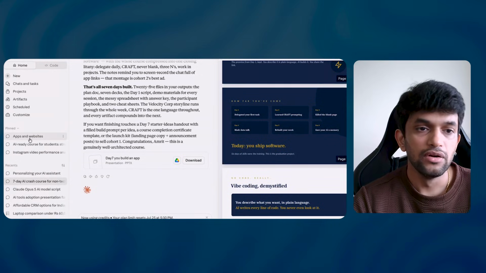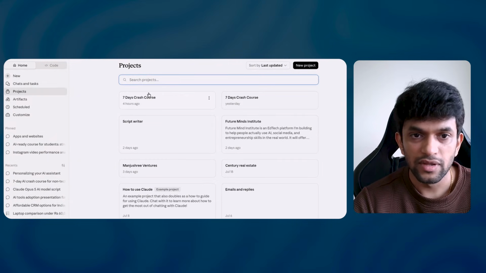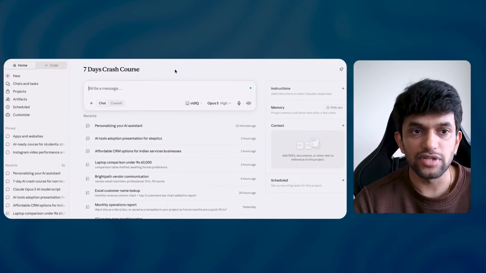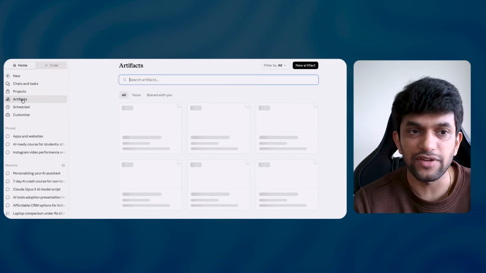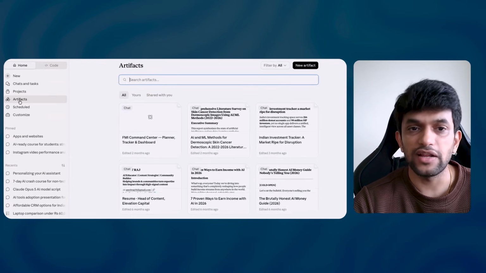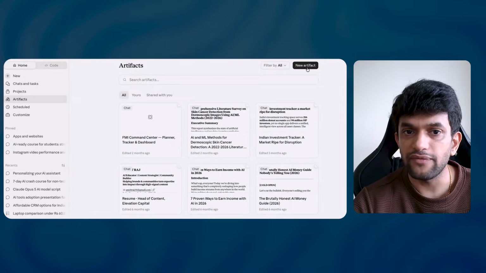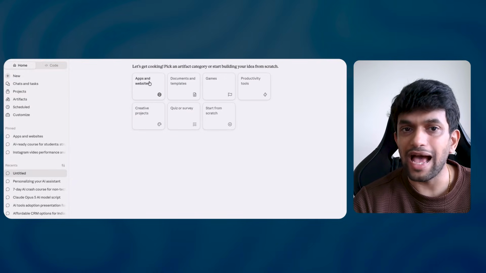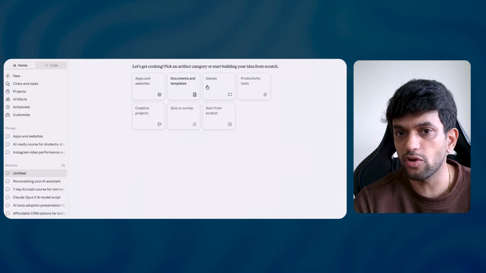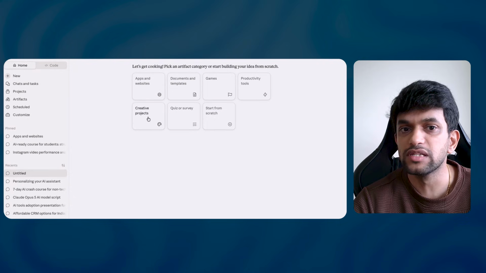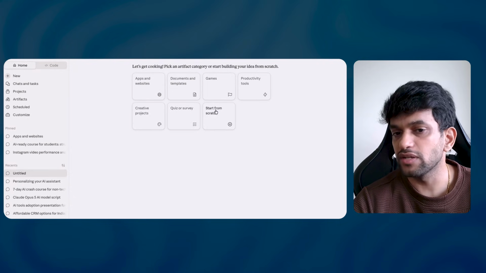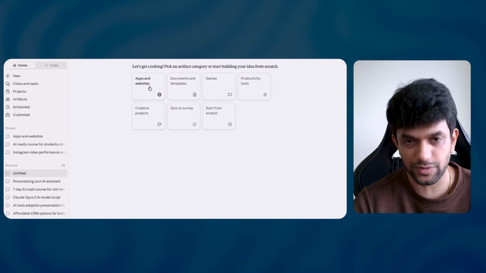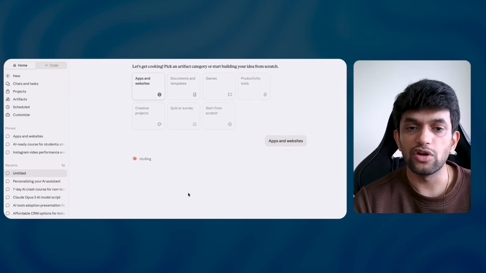I'll copy this. I'll go to my Claude. Okay, I go to projects. In the projects, I will start a new chat. In the chat, I will want to build an artifact. Can you see on the left side, there is artifact. Okay, you say new artifacts. Can you see you can build apps and websites? You can build documents, games, productivity tools, projects, quiz, or you can start from scratch also. But we want to build apps. Okay, I'll click on this. I want to build an app.